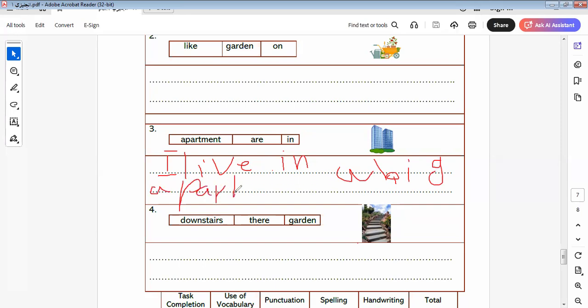I live in a big apartment with my family. My apartment consists of